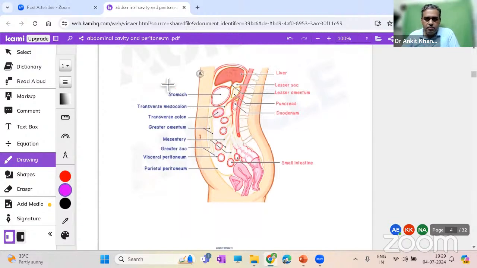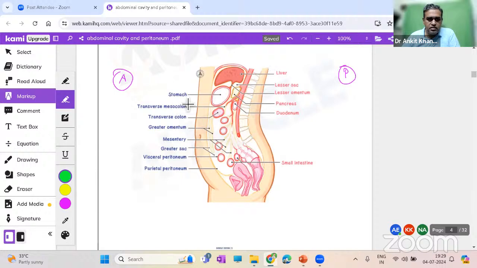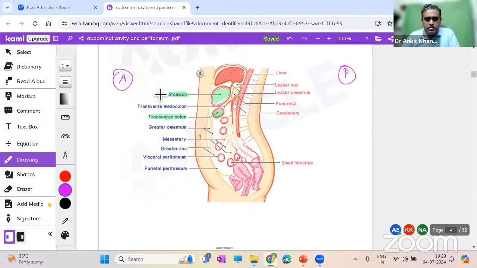Here, this is a lateral view. You have to understand this is the anterior aspect, that is the posterior aspect. Now here you see some of the organs. If I highlight with this green color, we have the stomach and the transverse colon. Look at these two structures, stomach and transverse colon. They are totally surrounded by the peritoneum, and that is why we call them intraperitoneal, because they're totally surrounded by peritoneum.